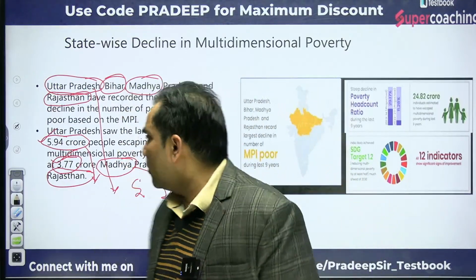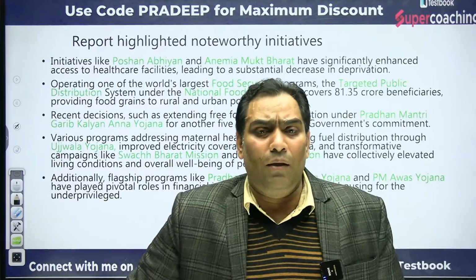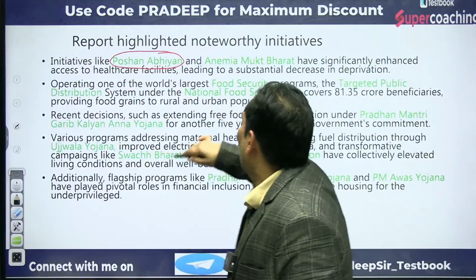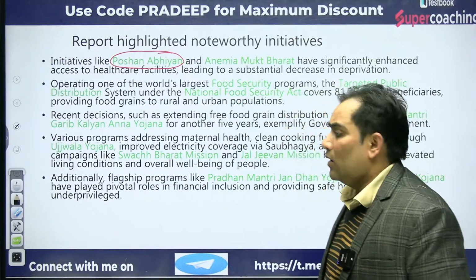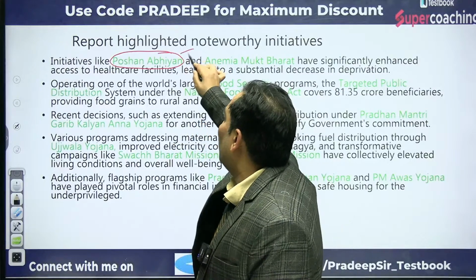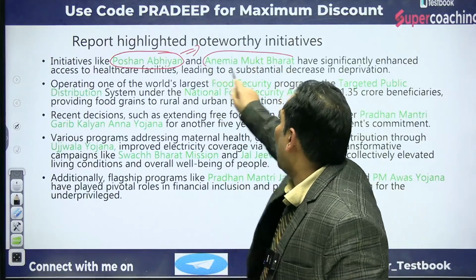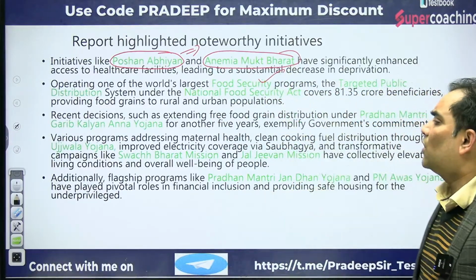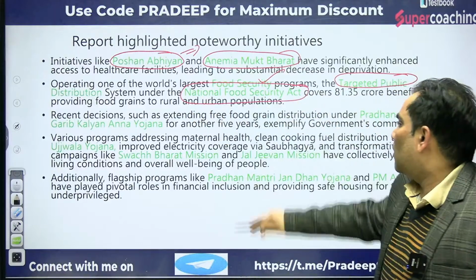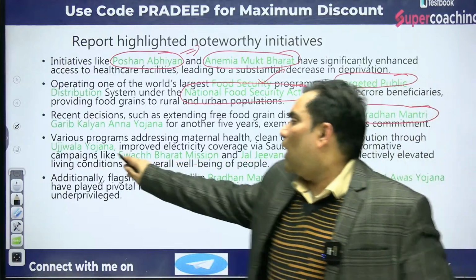Now, what are the efforts through which this has been achieved? As per the claims of NITI Aayog, it is because of the schemes of the government, such as Poshan Abhiyan and Anemia Mukt Bharat. For food security, we are running the targeted public distribution system and the National Food Security Act. And the Prime Minister is also running the Pradhan Mantri Garib Kalyan Anna Yojana.